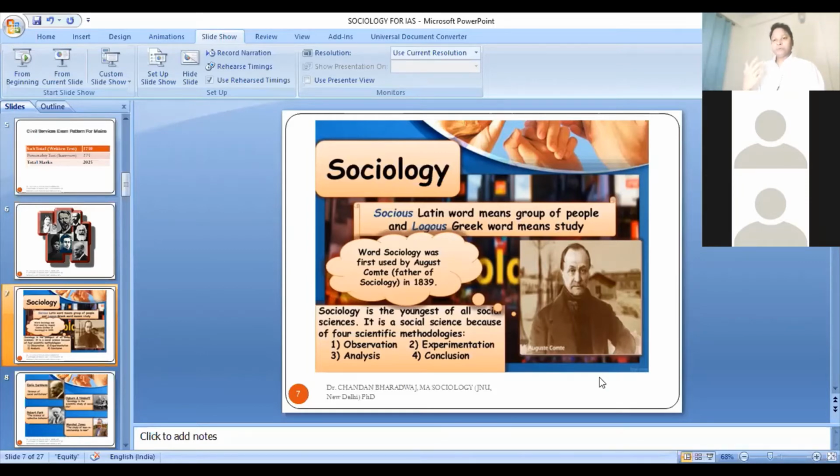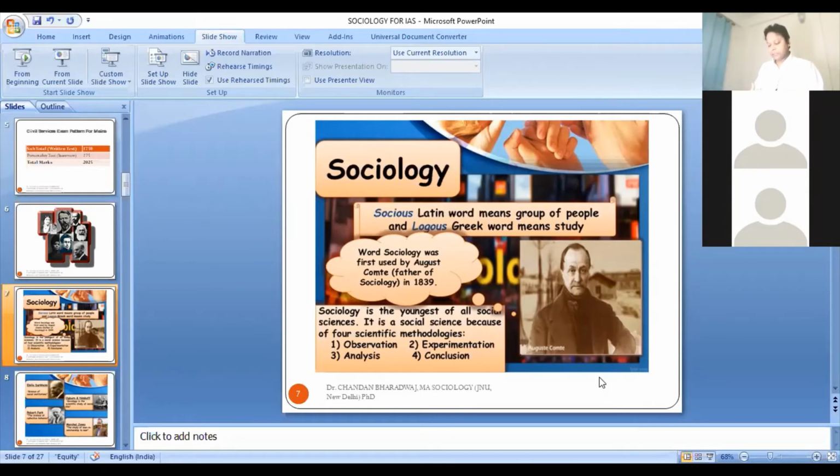But when he wanted to publish his paper and coin this term, he found out that one statistician had already written a paper in which he used this term, social physics. So he could not use it. The term was already taken, so he wanted to give a new term to this new branch of knowledge.